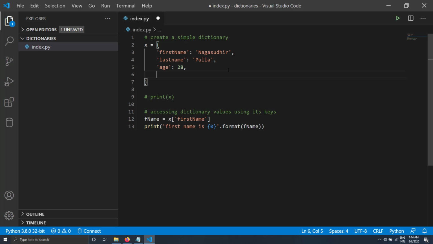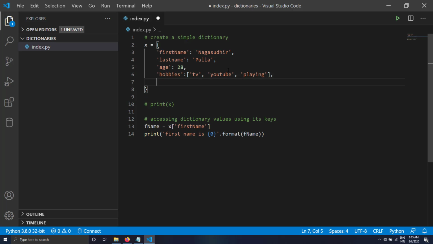Now I will add one more key called hobbies. And now I'll make it an array because the value can be any data structure. You can have a string, number or an array. This time I'm using an array as a value of a key. So I'm writing hobbies. Now I'll add one more key and I'll write it location. This time it is a string only.